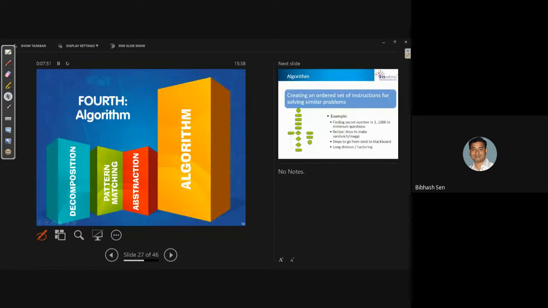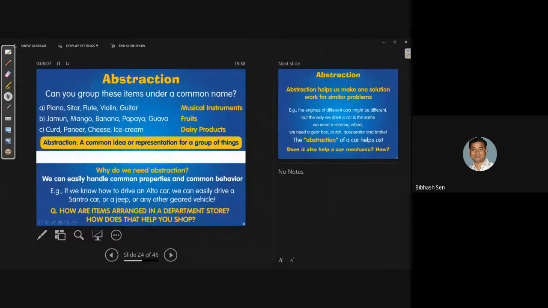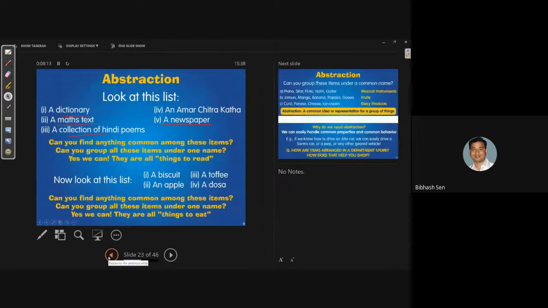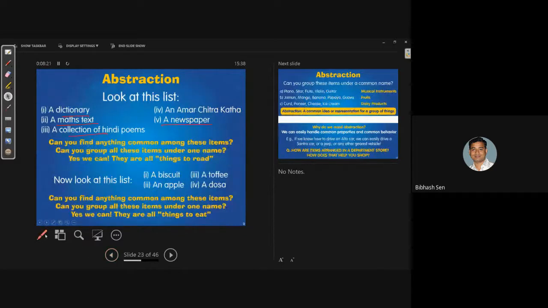Now my point is that if you see all these things, what do you find? You find a common parameter. That means they are all things to read. So we have to focus on this point: things to read. This is the point you remember, because these all have a common property, reading items.